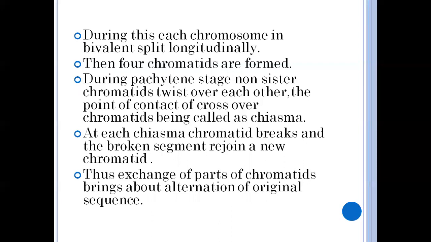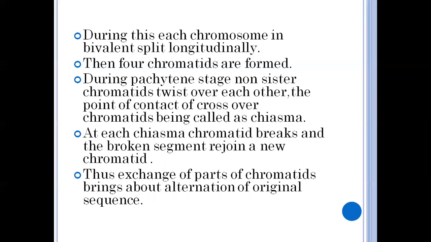In a bivalent, how many chromosomes? Two chromosomes are there. Now, in this bivalent, each chromosome splits longitudinally into two sister chromatids, attached at the centromere.